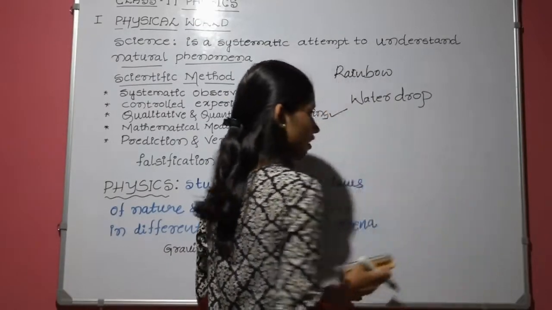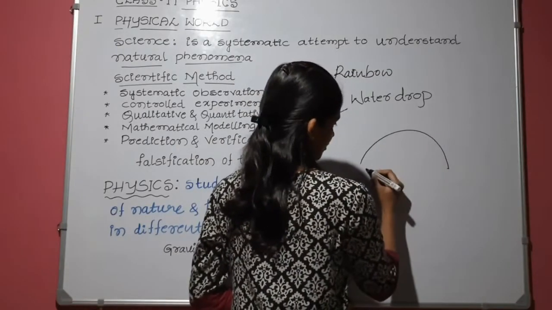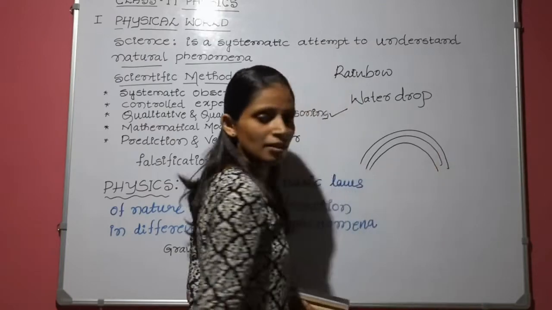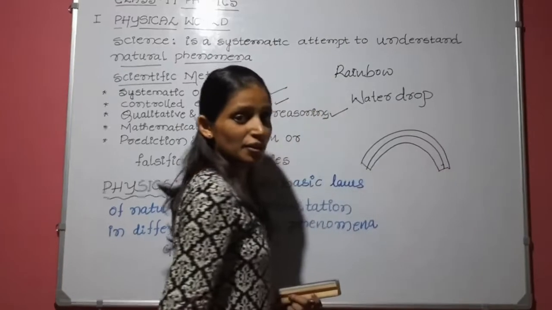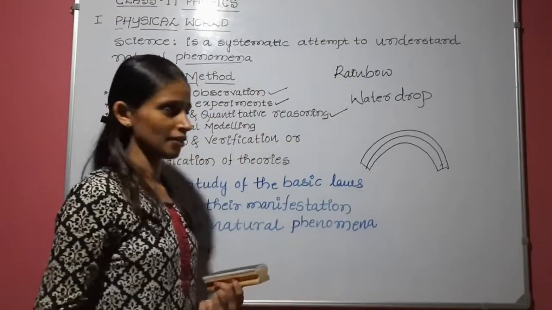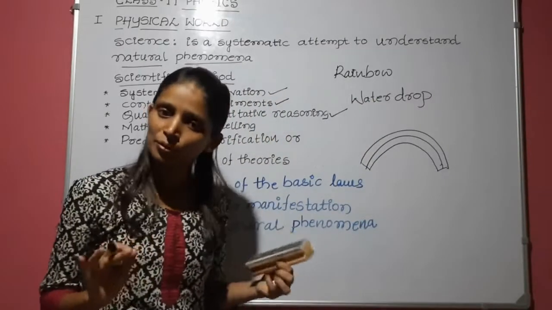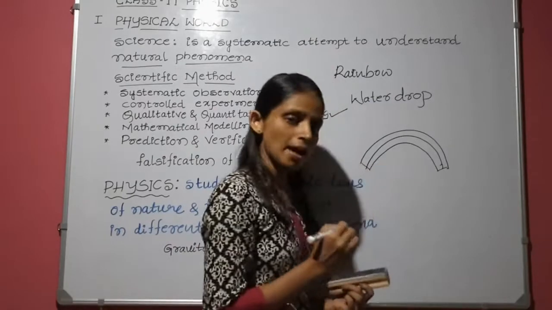The rainbow is like this, no? I think it is a half ring-like structure. So why is it a ring-like structure? To give the quantitative reasoning: in the formation of the rainbow, not only dispersion takes place, there are 3 processes happening there.